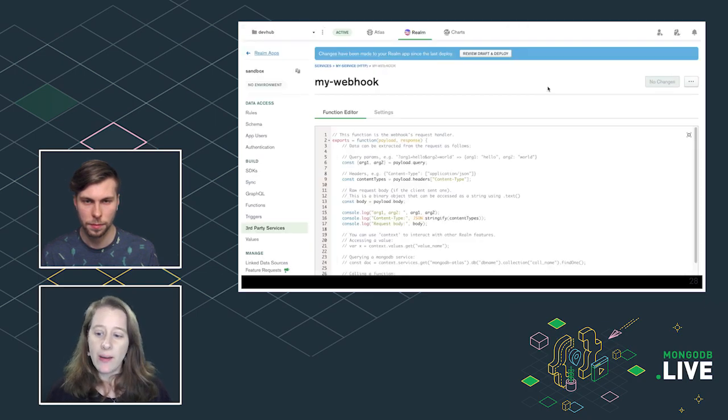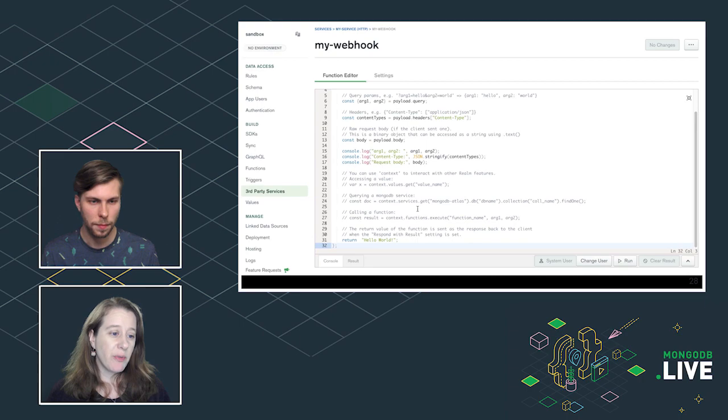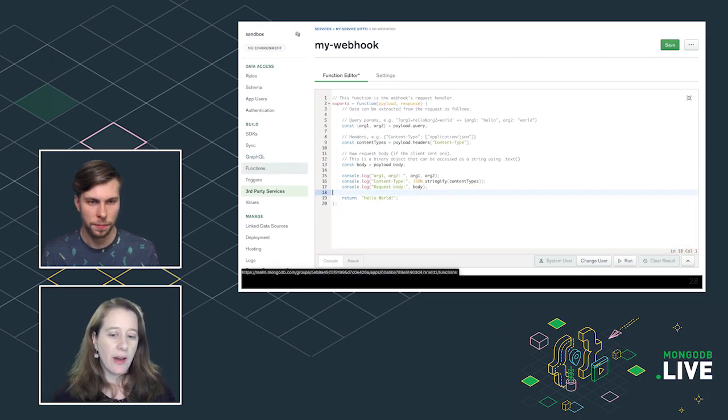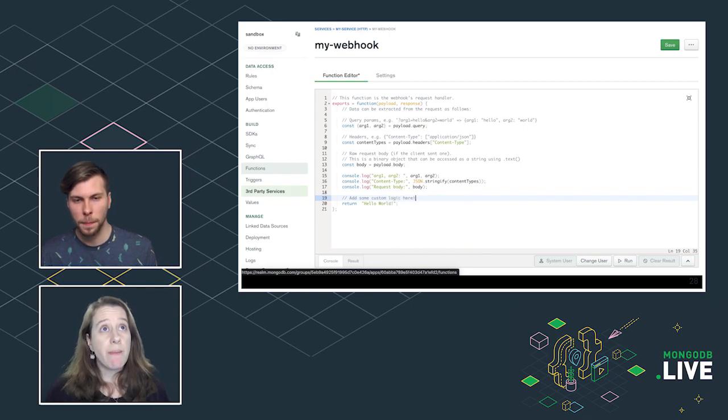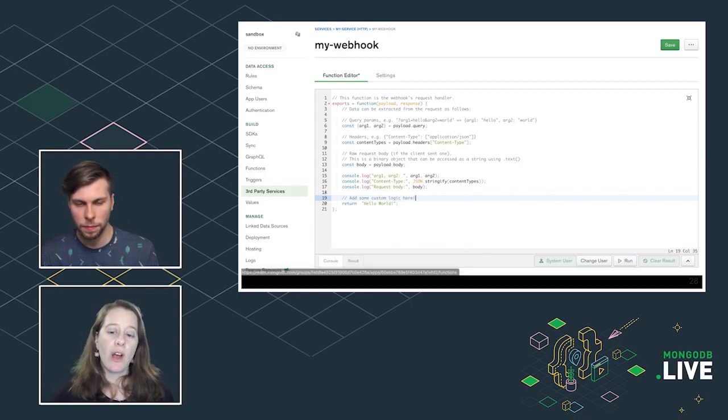We're going to save it, and now we're in the function editor. So I'm just going to remove some of the boilerplate. They've got some good comments here. And this is where we'd write our function logic. We'd use the MongoDB service to query Atlas for the content that we want to return in the RSS feed.